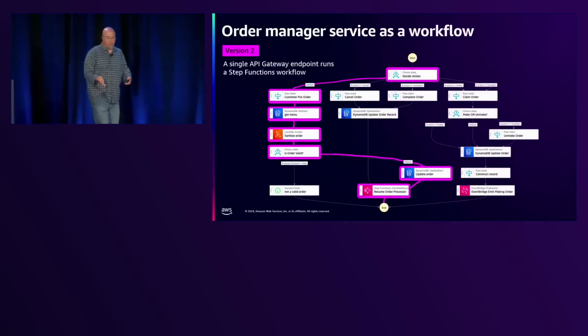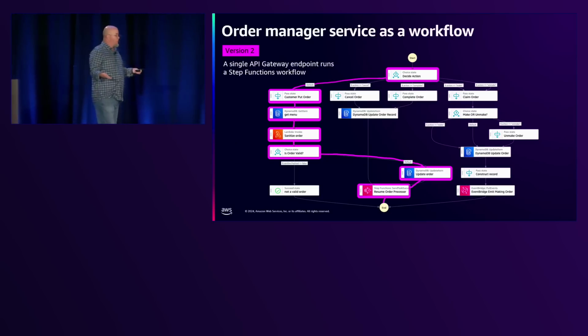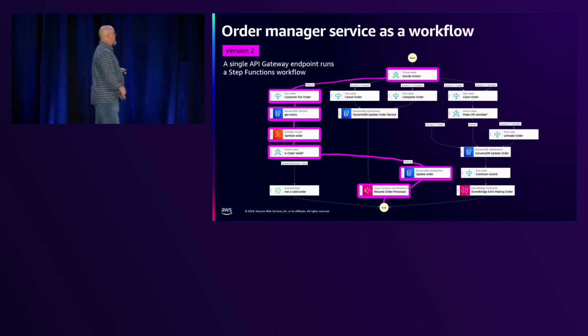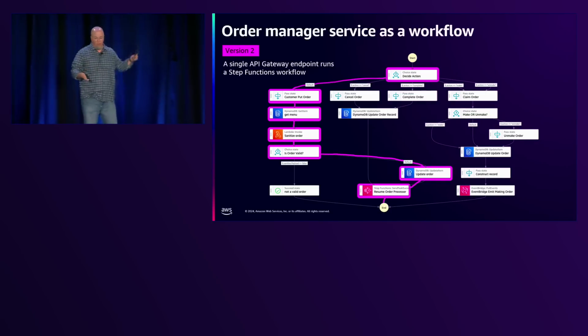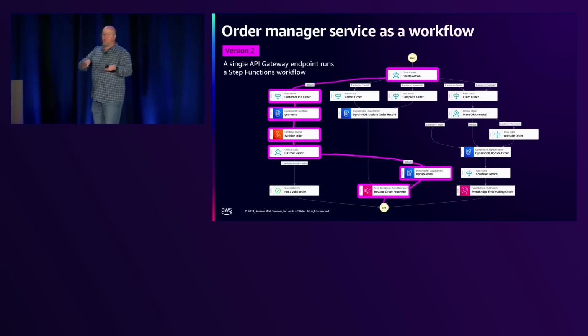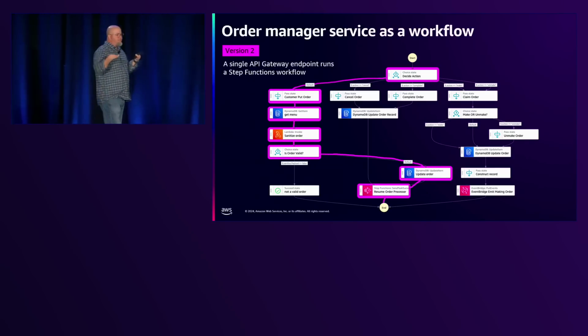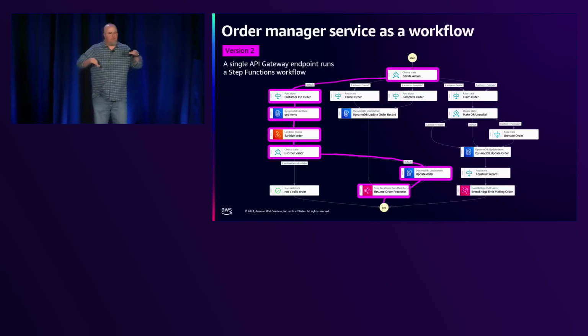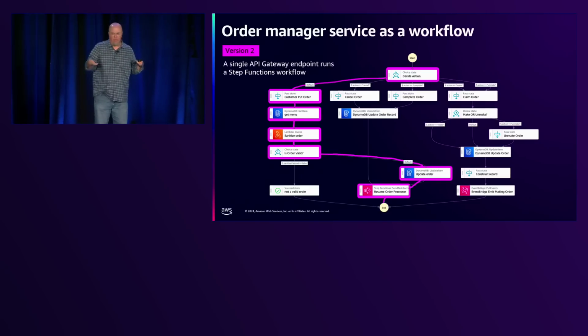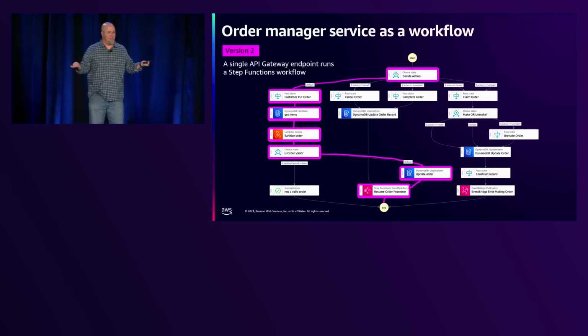So in our version 2, we switched to one workflow that runs for each coffee order. We can say, okay, is it a customer order? Is it a cancel order, complete order, and so on. You can see how it routes through the system here. So again, it's this idea of Step Functions first, Step Functions always. If you're building something that has orchestration and you need error handling and retry, Step Functions is your go-to. And if you're building an application without error handling and retry, well, then I don't want to know you, right? Because that's really important. I do want to know you, but I'm telling you, hey, do it right, okay?